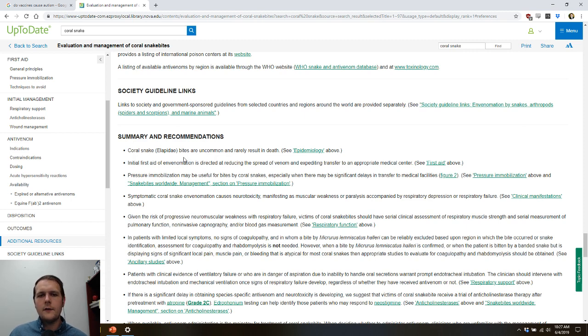So be able to differentiate between the two, because you don't want to say, well, this is obviously the first line treatment for X, when that's not really the case. It's just expert opinion that that's what they do at their particular institution. So for instance, this guy working out in New Mexico, what he may see in a coral snake envenomation may be very different than what we see in Florida. Again, that's a very niche example, but you can potentially apply this to other disciplines as well. So UpToDate is a very good resource, especially when you're just starting out, getting more information about a topic.